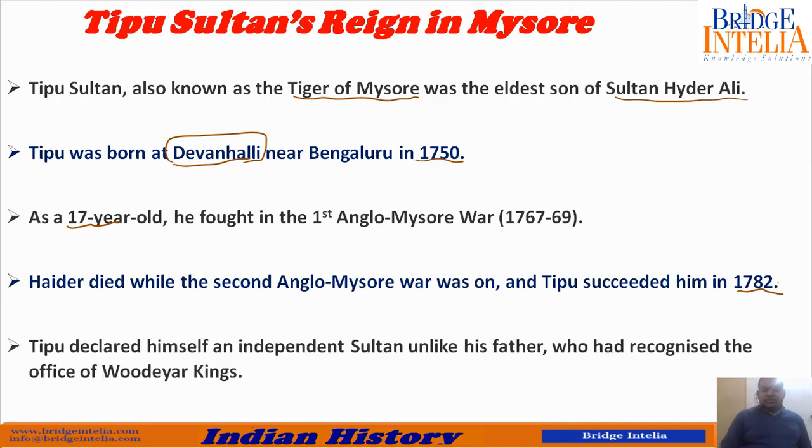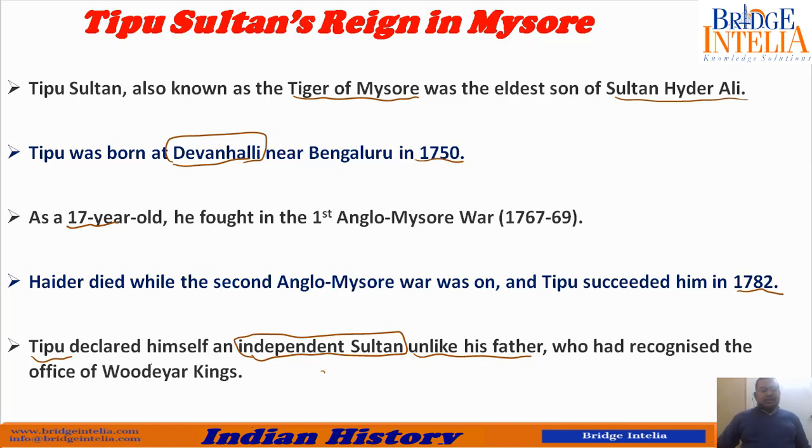Now, the major difference between Tipu Sultan and his father was that his father always recognized the authority of Wodeyar kings, because he has snatched power from Wodeyar kings. But Tipu Sultan said that I don't know who Wodeyar kings are. I do not consider them as my king. I am the master of Mysore. I am the only master of Mysore, and I am an independent sultan. That means I am not working under authority of Wodeyar rulers. So he declared himself as an independent sultan, unlike his father.